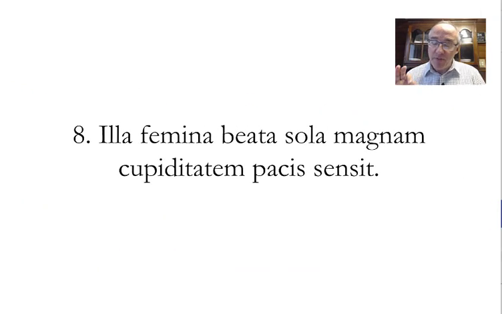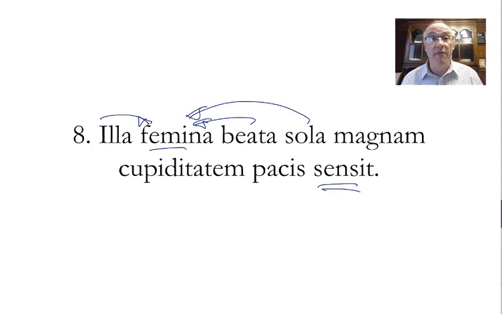8. Illa femina beata sola magnam cupiditatem pacis sensit. So what's the subject? Look at all these four words. Illa femina beata sola sensit. The woman. What kind of woman? That woman. That beautiful woman. That beautiful woman alone. Sensit. Felt. Has felt. Third person, singular, present perfect, active indicative.